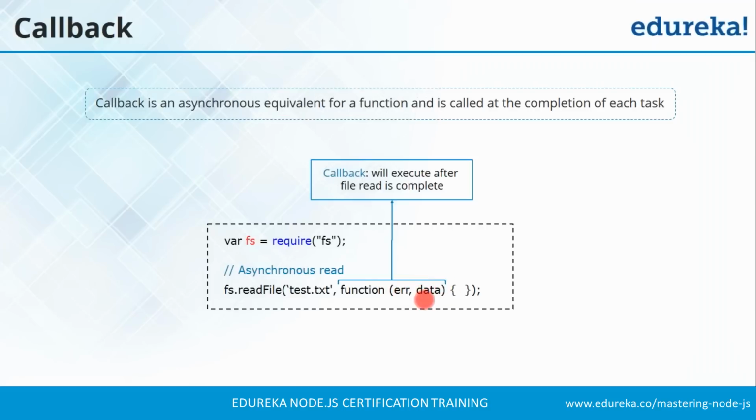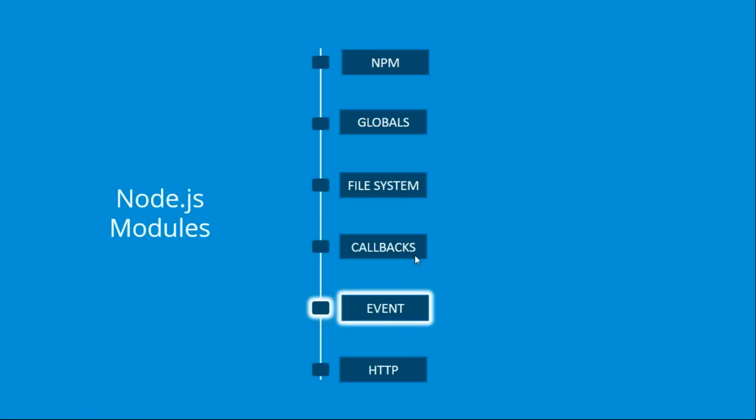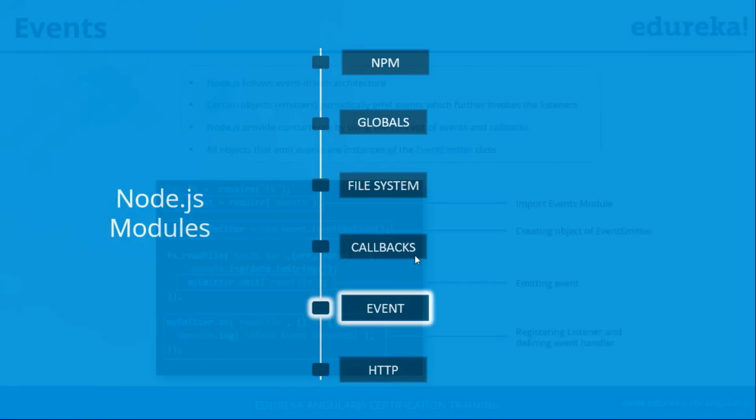Otherwise, you will get the data which will be responded to the users or clients. So are we clear, guys, with this callback function? We just saw this callback function in non-blocking IO also. Okay, it seems like everyone is clear about this callback function. Now let us move to our next part, that is events.